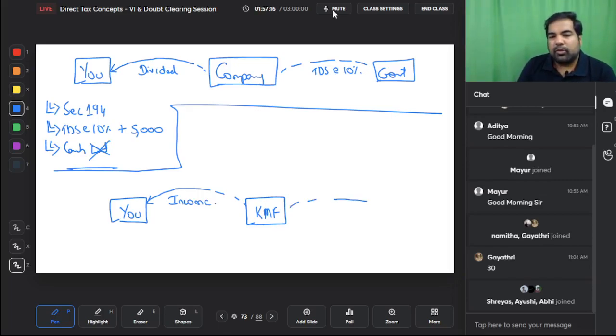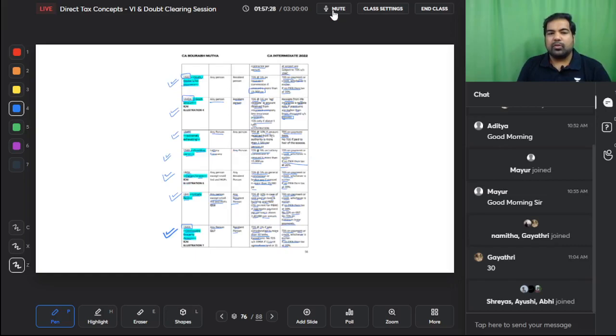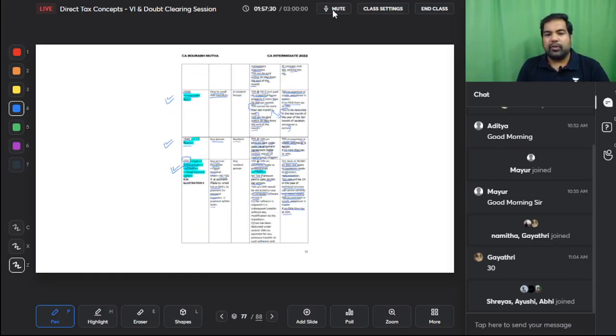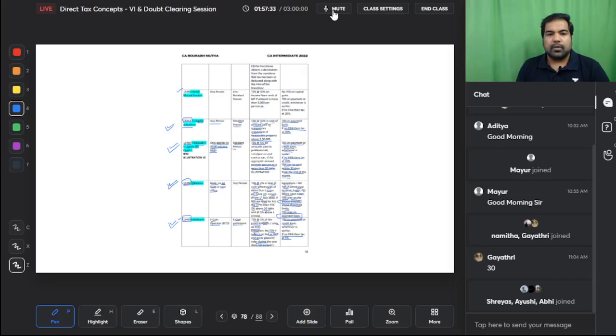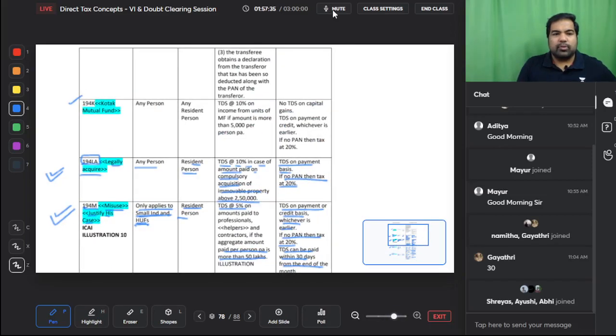The government told mutual funds that, listen, if you are paying this income and if you are paying more than 5,000 rupees, then again TDS at the rate of 10%. This is Kotak mutual fund. Very, very similar to something that we have already done in terms of dividend. This is 194K. Any person to a resident person, TDS at 10% on income from units of mutual fund if the amount is more than 5,000 per annum. No TDS on capital gains. TDS on payment or credit, whichever is earlier. If no PAN, then TDS at the rate of 20%.